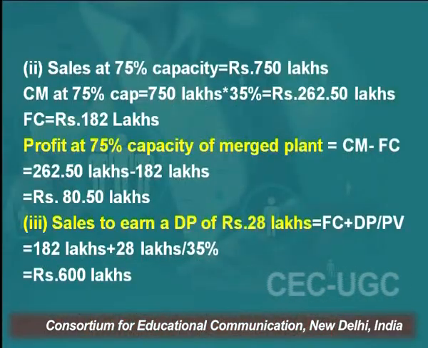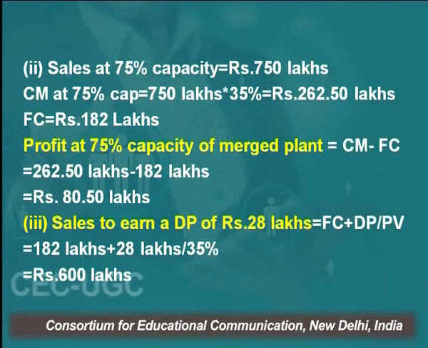The third aspect is sales to achieve a desired profit of 28 lakh, right? So, how do we calculate? What is the formula, or method of calculation? Fixed cost plus desired profit divided by PV ratio. Fixed cost is 182 lakh, and our desired profit, in this situation, is that the business wants to earn 28 lakh rupees of profit, right? So, how much sales should the firm make? This is the problem before us. This is the decision we want to take, or this management would like to know, right?